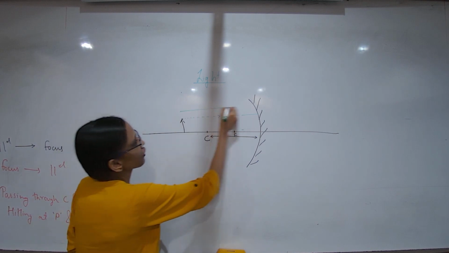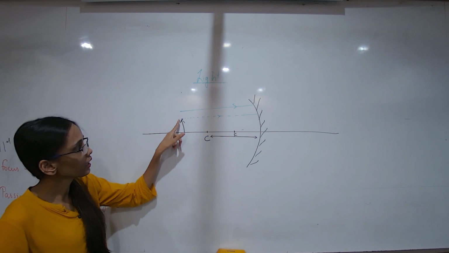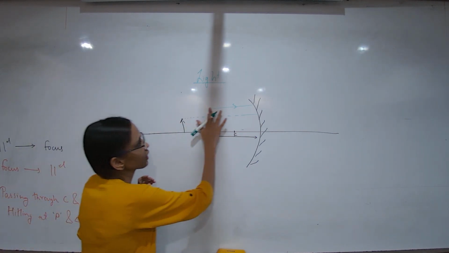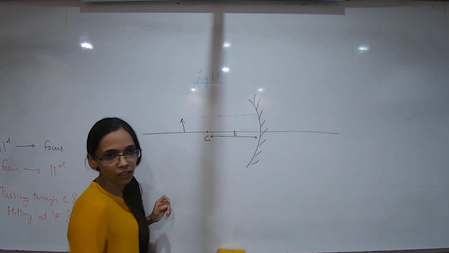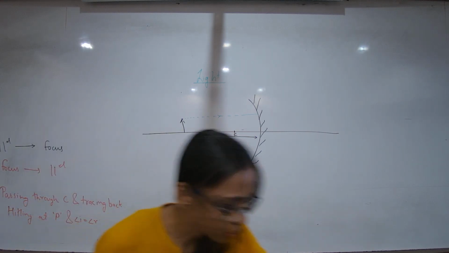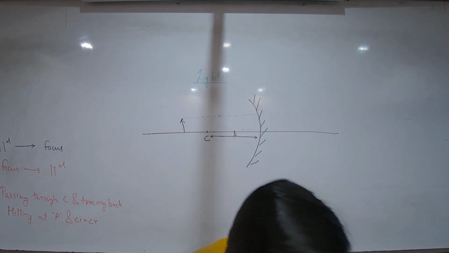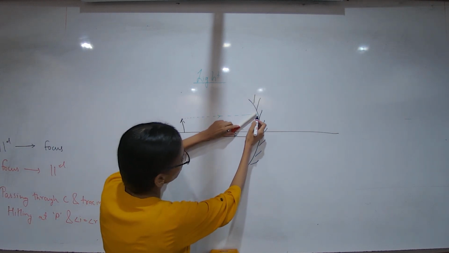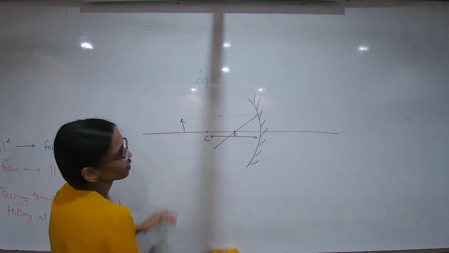It cannot start from somewhere else because I am looking for the image of that tip. So the first thing is it has to start from that tip point. The first one was parallel. After reflection, it will pass through the focus.